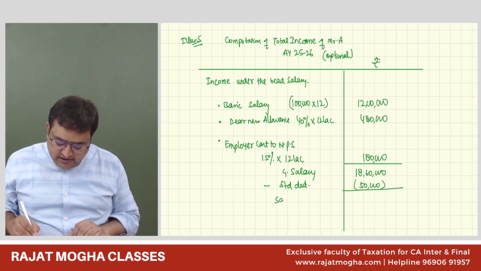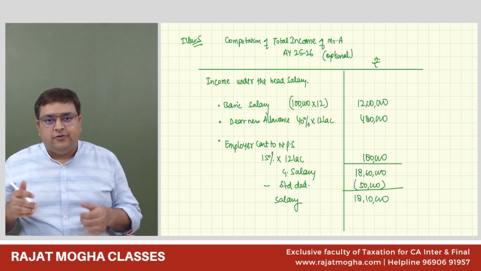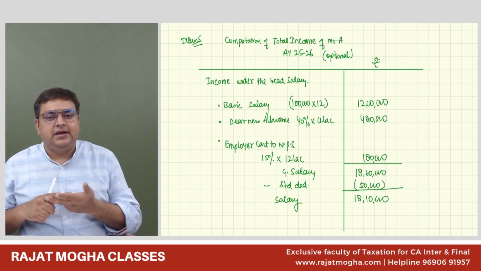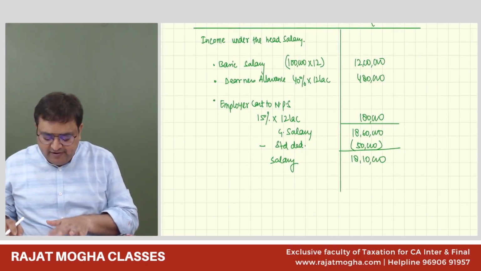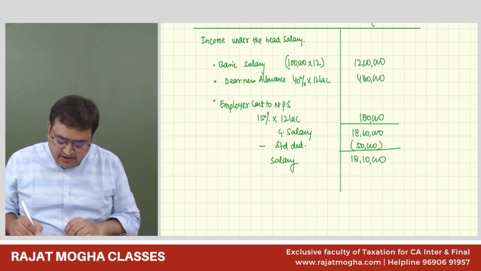So my salary income is 18,10,000. Agree? Now, do we have any house property, capital gain, PGBP, IFOS? No, we don't have any other income in this question. So this will become our GTI, gross total income. Agree?